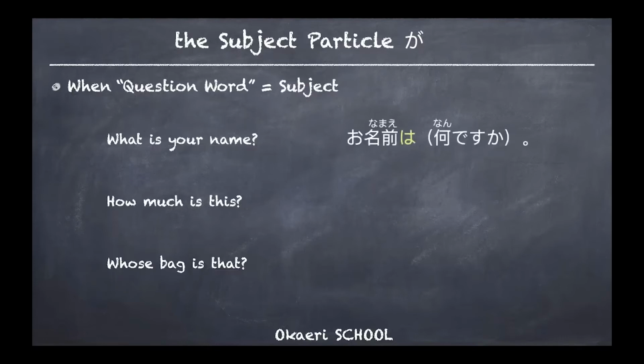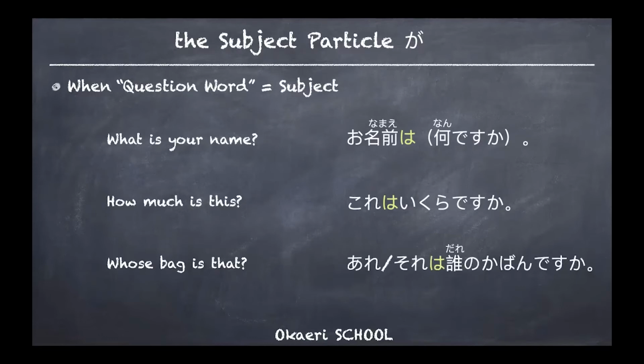お名前は何ですか? So we use は. 名前は何ですか? Or お名前は何ですか? Or maybe you can say お名前は as well. How much is this? In Japanese, これはいくらですか? Whose bag is that? あれ or それは誰のカバンですか?